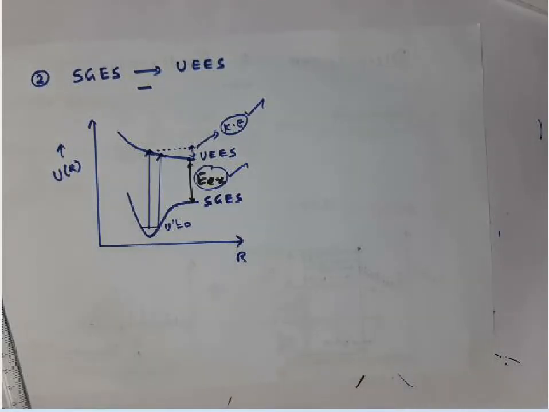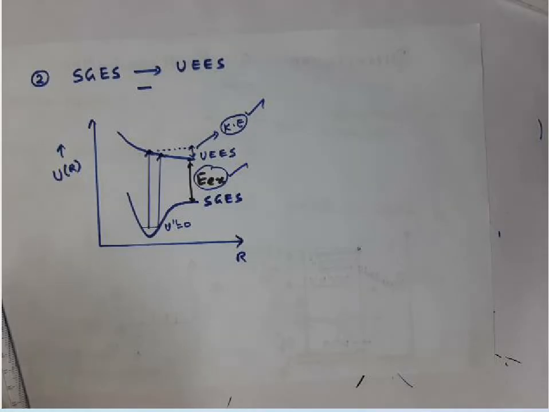Before that, let me give you one more dissociation, also called pre-dissociation. We'll discuss that first. Then we'll discuss what is meant by dissociation energy and how to calculate the dissociation energy of the molecule in the ground electronic state, in the excited electronic state and so on. In vibrational spectroscopy we have already discussed the method to find the dissociation energy of a molecule, specifically a diatomic molecule, in the ground electronic state. So we know how to determine the dissociation energy of the diatomic molecule in the ground electronic state.